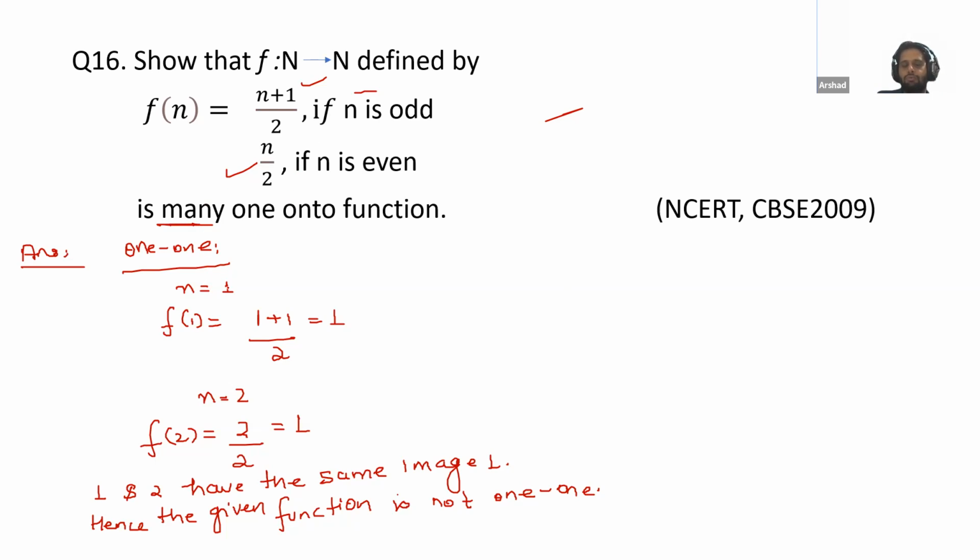If you put n = 1, then n is odd. As per the question, if n is odd, then use this formula. So (1+1)/2 will give us 1. Next, the value we have chosen is 2. As per this, if n is even, use this formula. So 2/2 is equal to 1. So that means 1 and 2 have the same image, 1. So it is not one-one. Is this clear, Noma?